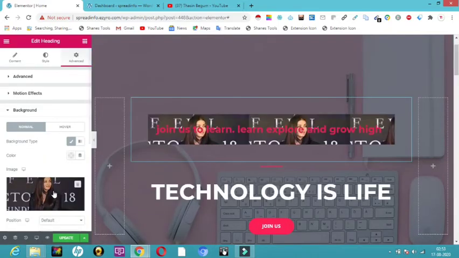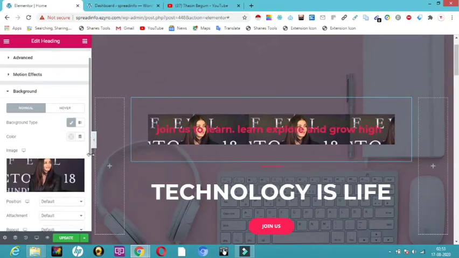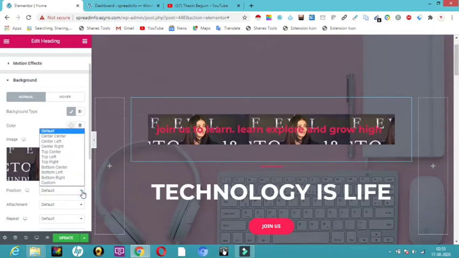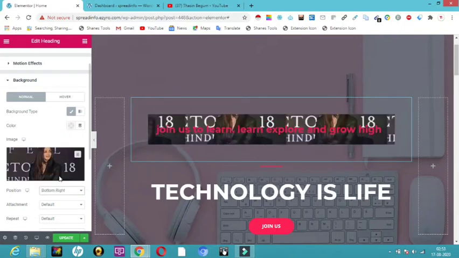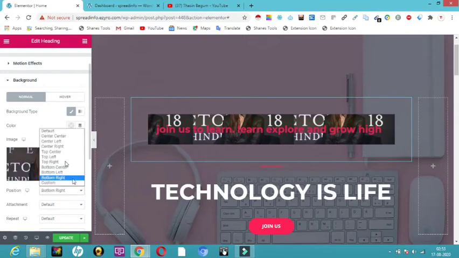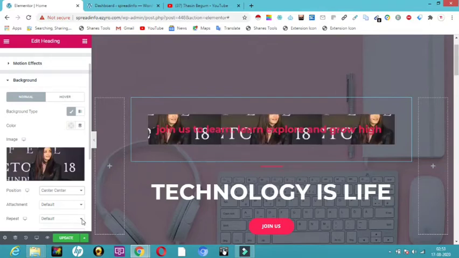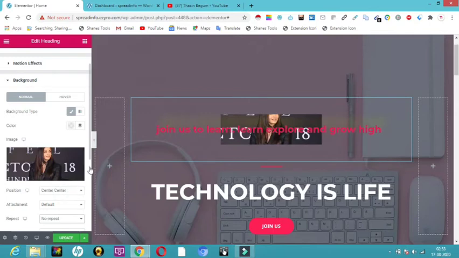So this image will pop up when I am in the normal position. In the normal position I want that image, and I want to decide where the position of this image should be. It should be in the center or top right. I want it to be in the center. Or else if you want it in the top right, I'll show you, in the bottom right, this is how it will be. So half of the image is shown. So what I will do is click on center so it will be perfect. And it is asking me whether I want the repetition of the photo. I don't want repeats, so only one image is shown there. So you can have this control over here.